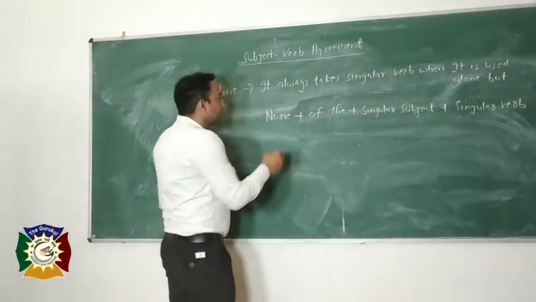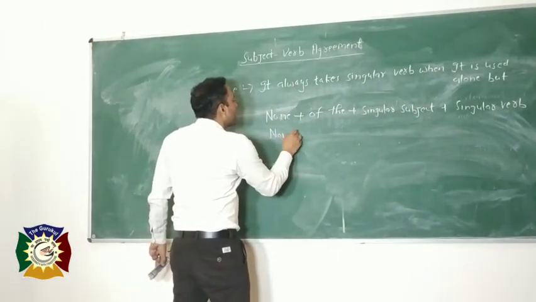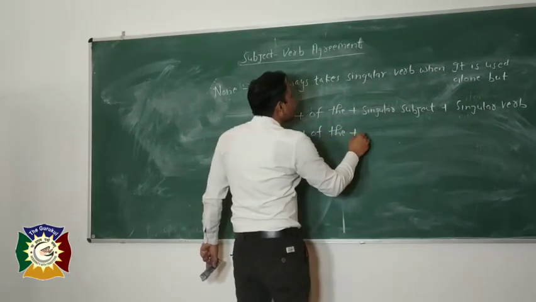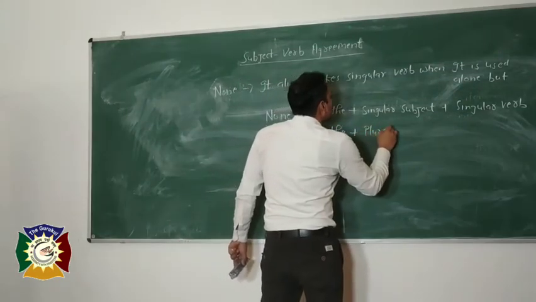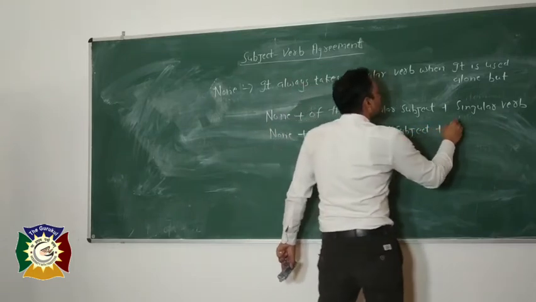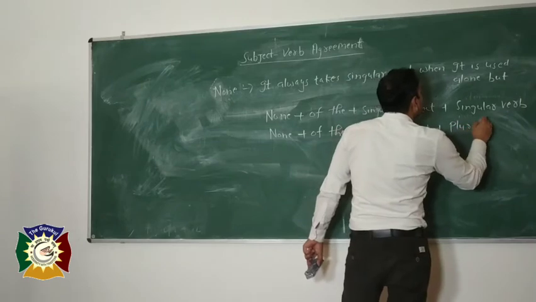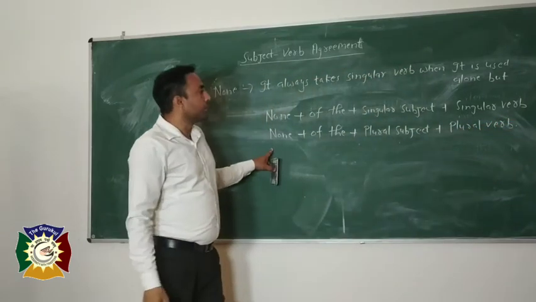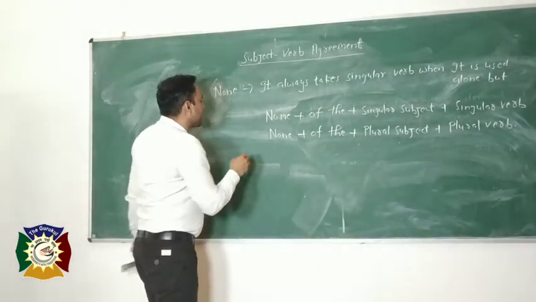Same is the case: none plus of the plus plural subject plus plural verb. I will give you some examples.